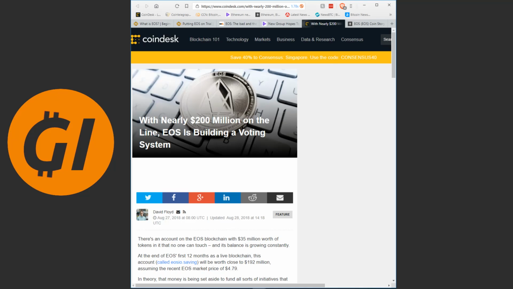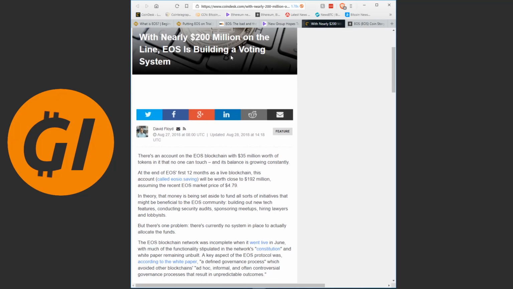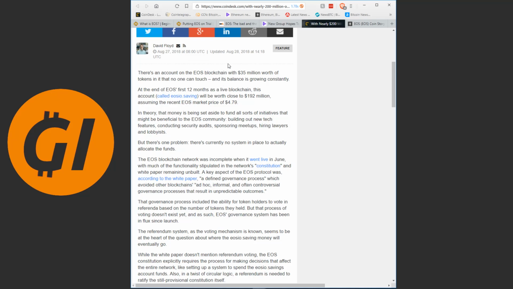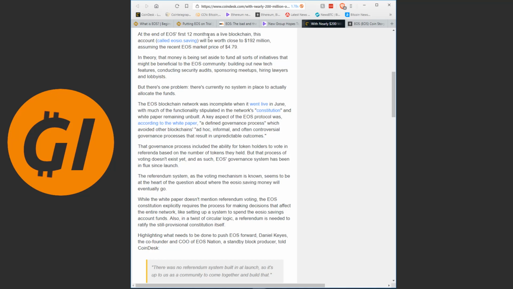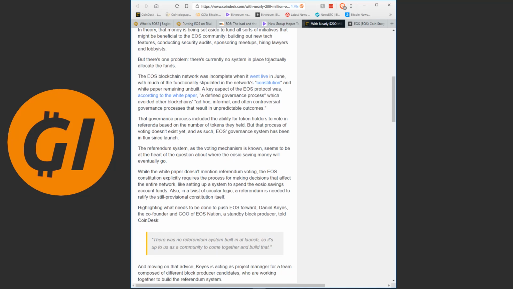We have one major issue that the system has, and that is $200 million on the line, and they need to build a voting system. I will fly over the first parts of this article really quickly so you know what this is about. There's an account on the EOS blockchain with $35 million worth of tokens in it that no one can touch, and it's growing constantly. At the end of its first 12 months as a live blockchain, it will have 200 million in it, assuming a price of about $5. In theory, that's being set aside to fund initiatives that might be beneficial to the community, but there's one problem: there's currently no system in place to actually allocate the funds. This is another oversight, and EOS seems to have a lot of those.